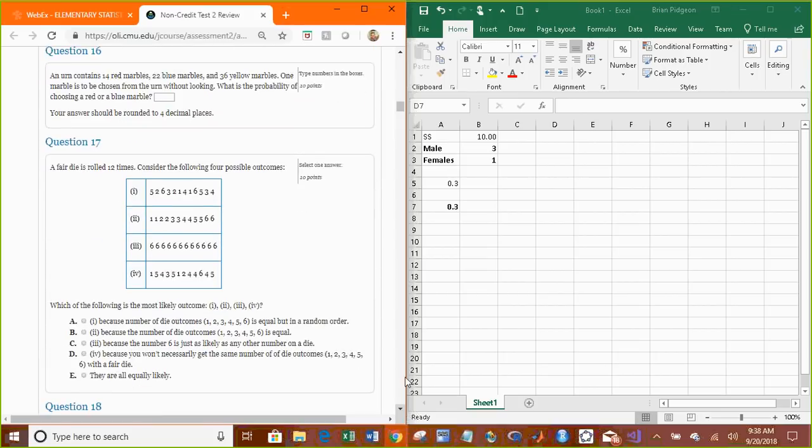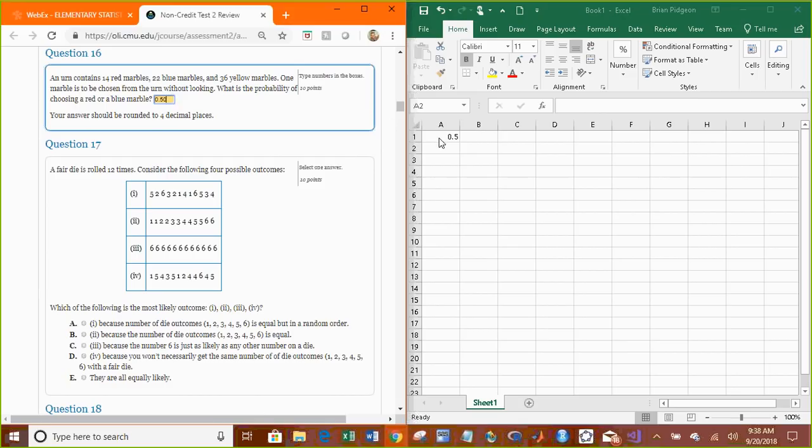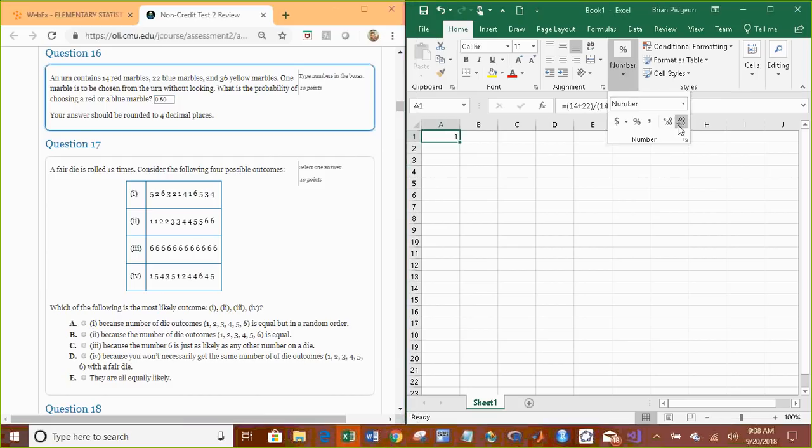An urn contains 14 red marbles, 22 blue, and 36 yellow. 1 marble is chosen at random without looking. What is the probability that it's a red or a blue? Well, this is pretty easy, because all I think about is how many marbles in the bag are red or blue. Well, there are 14 red and 22 blue. And we just divide that by the total number: 14 plus 22 plus 36. 0.5. Let me make sure that it's nothing weird. I don't know why. It should just be 0.5.